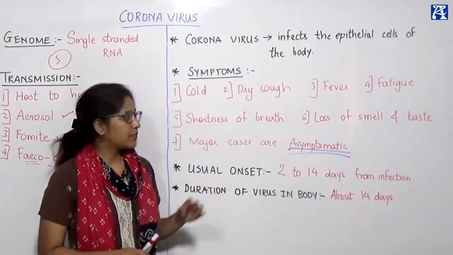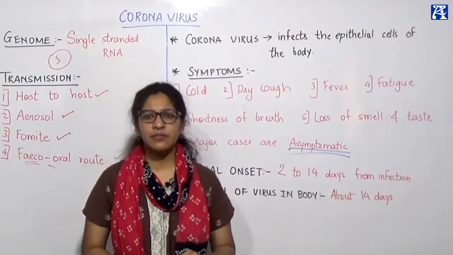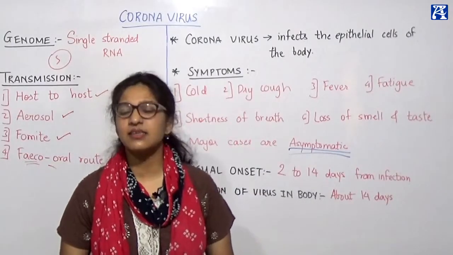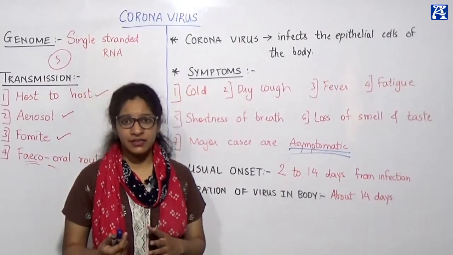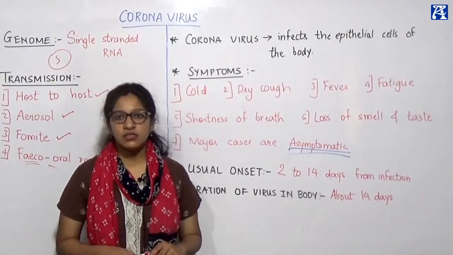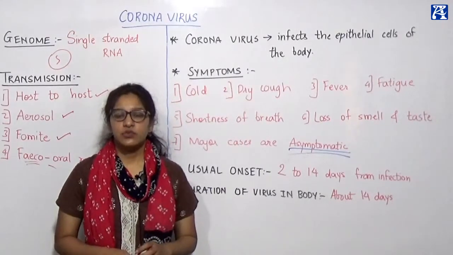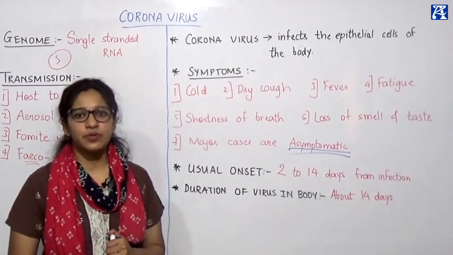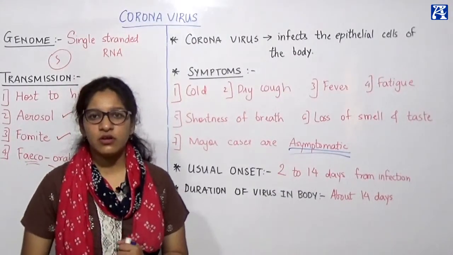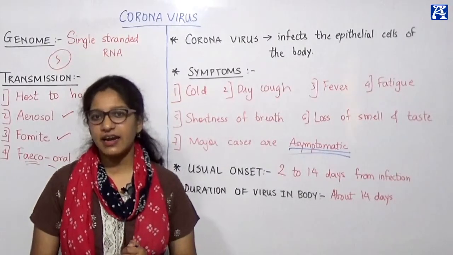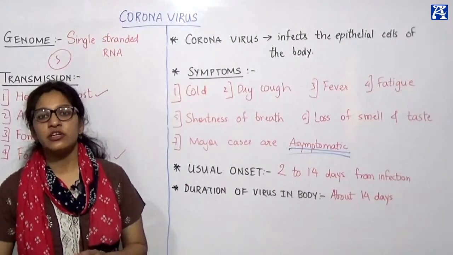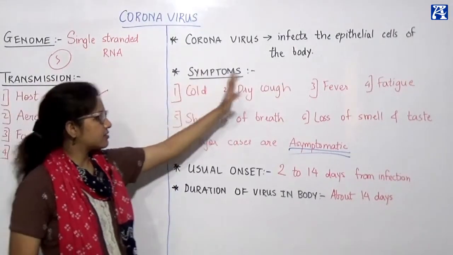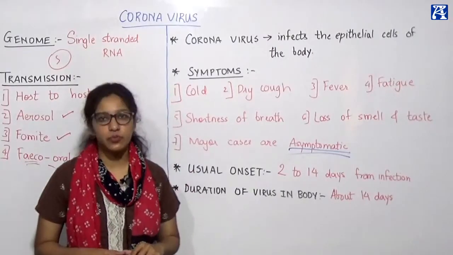Okay, so another minor symptom that is usually seen in COVID-19 disease is diarrhea. Diarrhea was a latent symptom, the latest symptom that was seen in COVID positive patients. People had a lot of diarrhea, right? For around 6 to 7 days they had diarrhea, which was later included as a symptom for the COVID virus. Okay, but primarily these are the symptoms which are seen in COVID positive patients.